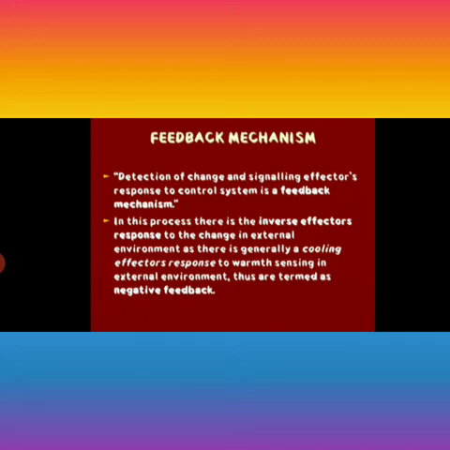Detection of the change and signaling an effective response to the control system is called the feedback mechanism. For example, our skin detects the temperature change and signaling occurs to the control center, and the control center produces an effect, which is the effector's response. It is also the feedback mechanism. In this process, there is an inverse effector's response. Inverse effector's response includes the negative feedback mechanism, in which the product of a reaction inhibits the further production of the product by sending signals to the stimulus. Stimulus is the initial signal.